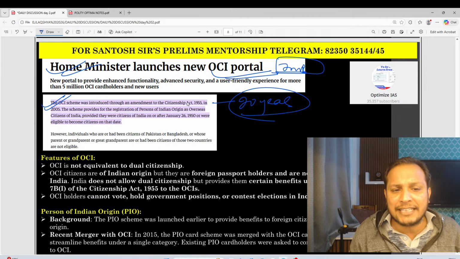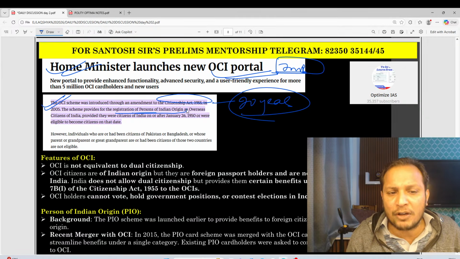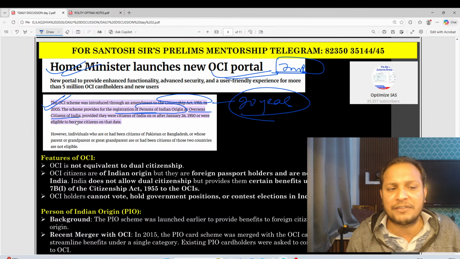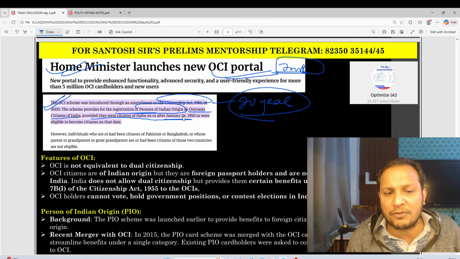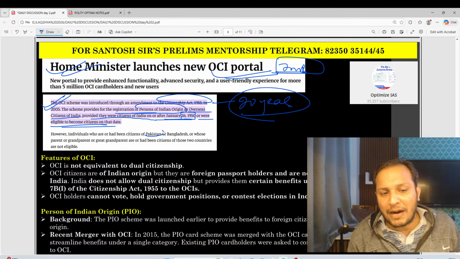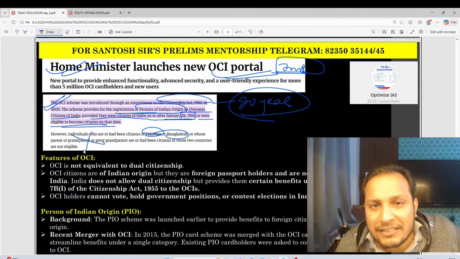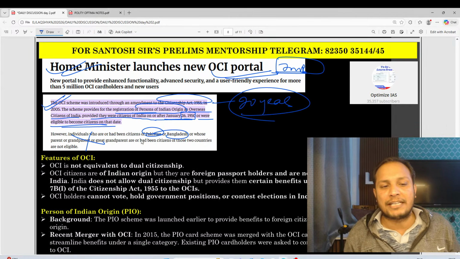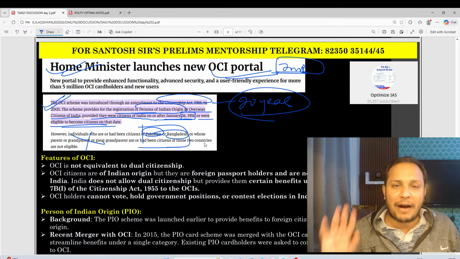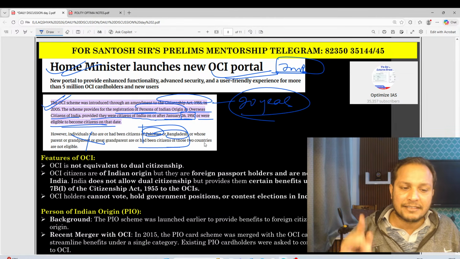This was introduced by amending the Citizenship Act of 1955. The scheme provides for registration of people of Indian origin as Overseas Citizens of India, provided they were citizens of India on or before 26 January 1950 or were eligible to become citizens on that date. However, here you need to remember that people of Pakistan and Bangladesh and their grandparents cannot be Overseas Citizens of India. So two countries are excluded, Pakistan and Bangladesh. Guys, remember this, this is very, very important.